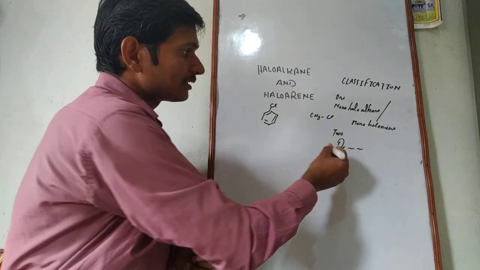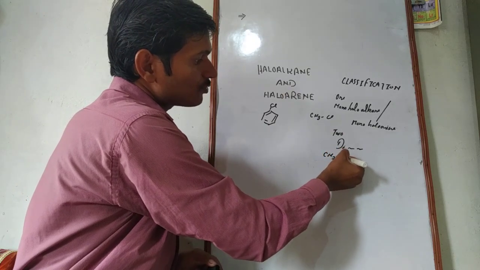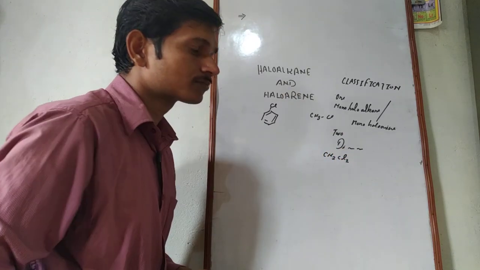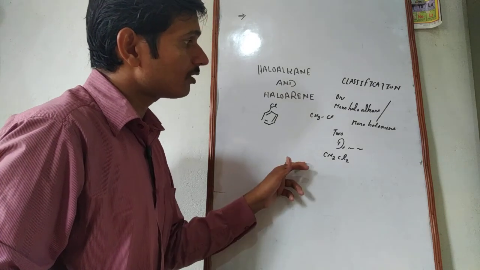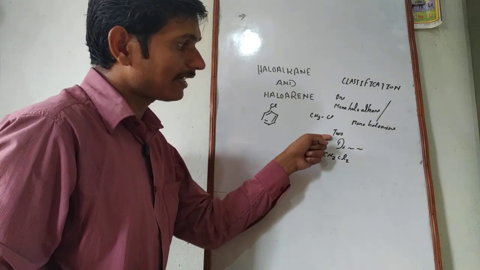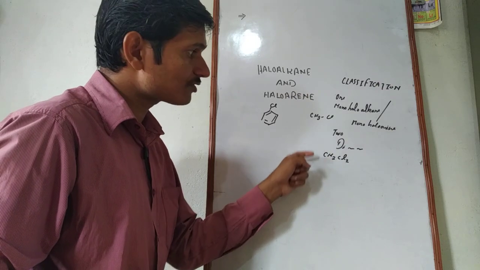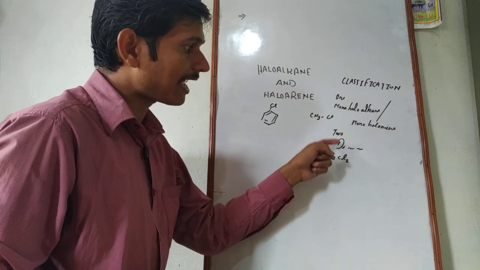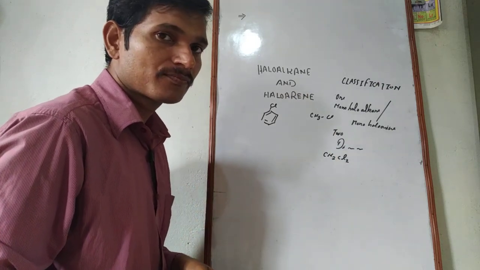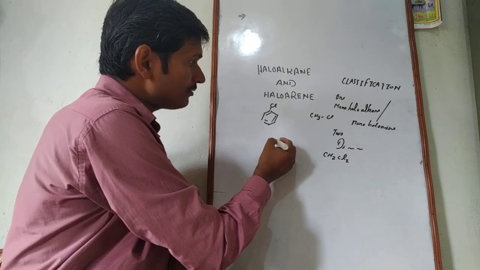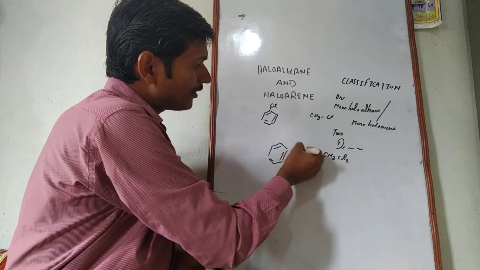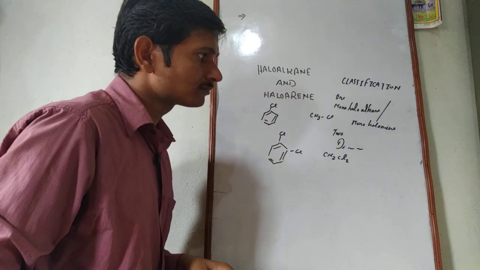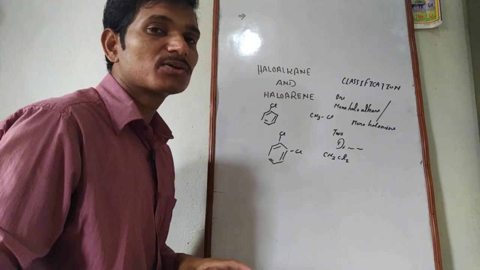And in such a way, CH2Cl2, dichloromethane, falls in the second category, which is called dihaloalkane, while dichlorobenzene, when there are two chlorine atoms present in the benzene ring, is called dichlorobenzene.